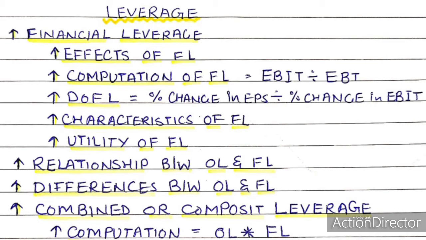And lastly, financial risk. Financial leverage involves the financial risk, that is, the risk of failure to cover the fixed financial costs of the company. When the rate of earnings is less than the rate of interest or preference dividend, the use of that, which is financial leverage, can result in loss to the equity shareholders. And if the earnings are continuously insufficient to cover the fixed financial costs, it is not possible to pay the interest charges year after year, then there is a risk of insolvency and the creditors may demand compulsory winding up of the company.